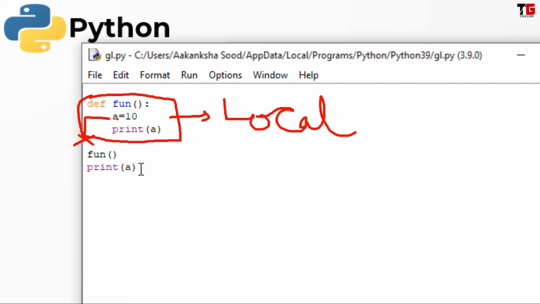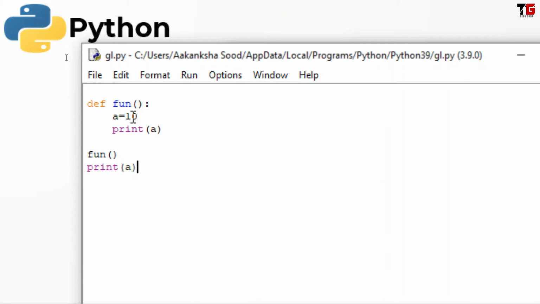So by default, every variable that we declare in a function is local and we can use it inside the function only. But if we want to declare a variable in such a way that it can be used anywhere throughout the program, what can we do? In such situation, we use global variables. Let's see.